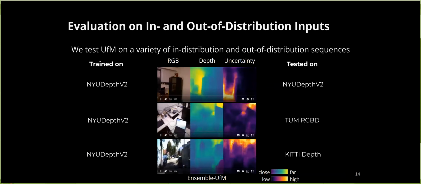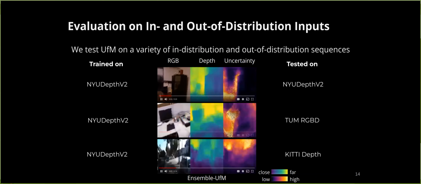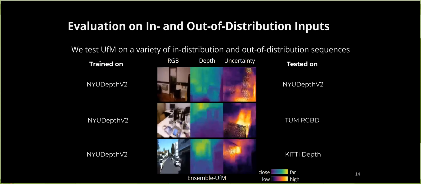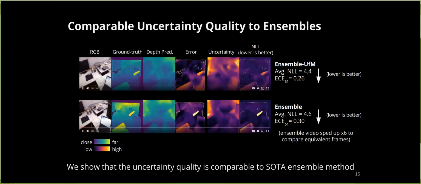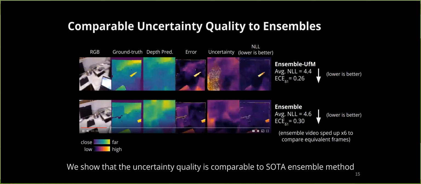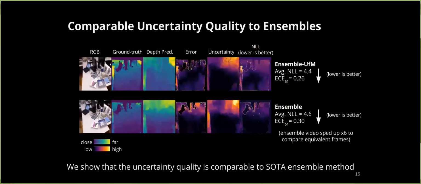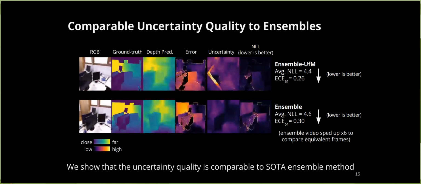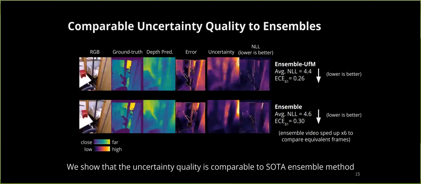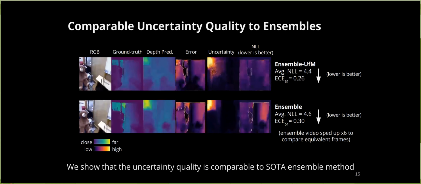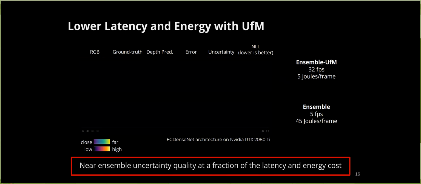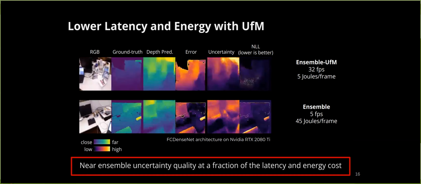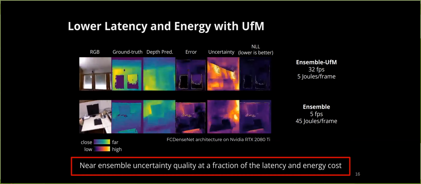We test UFM on both in-distribution and out-of-distribution sequences to test how well it can capture ensemble uncertainty quality. And we see, by comparing the negative log likelihood, or NLL, and the expected calibration error, or ECE, of ensemble uncertainty from motion and the baseline ensemble, that uncertainty from motion is able to produce similar uncertainty quality to that of the state-of-the-art, all at a fraction of the latency and energy cost. And this is because we only need to run one inference per input.